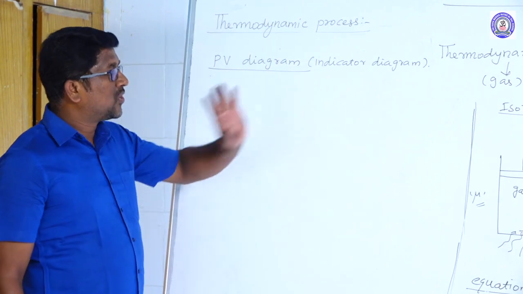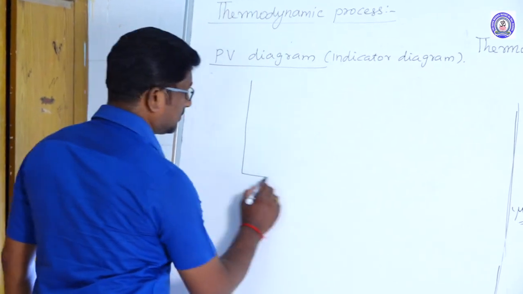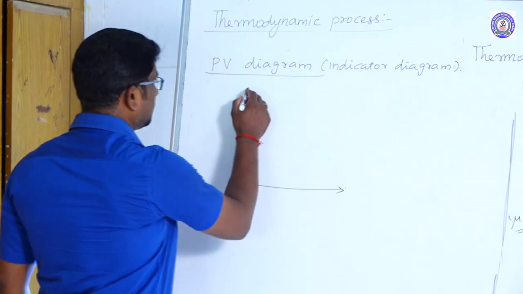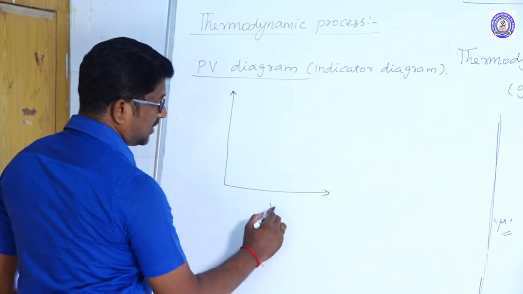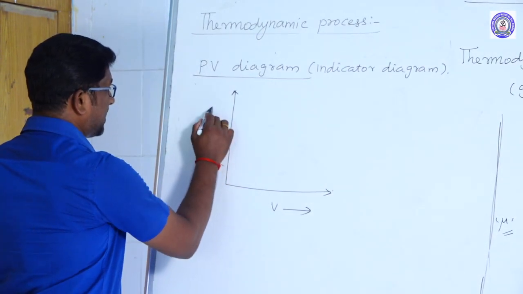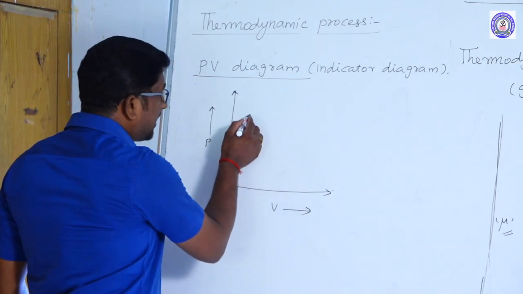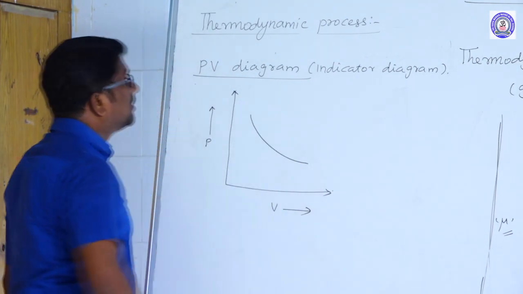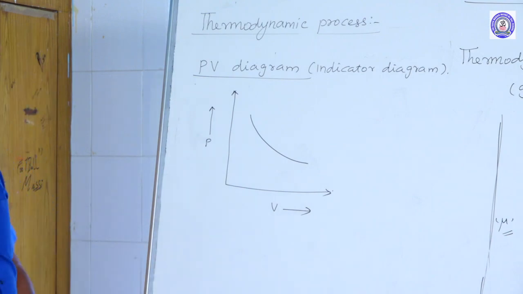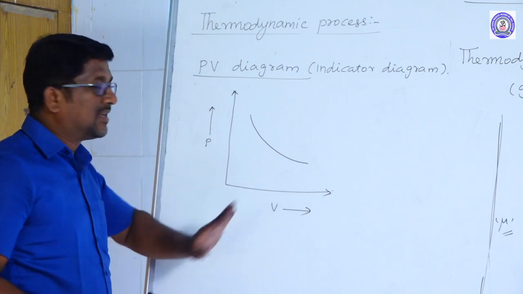The PV diagram for an isothermal process is like this. The volume of the gas is taken along the x-axis and the pressure of the gas along the y-axis. The graph so obtained is called a PV diagram. For an isothermal process, the nature of the PV diagram is like this.